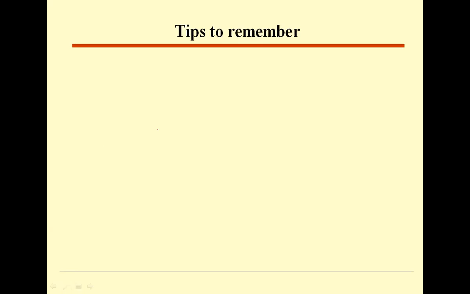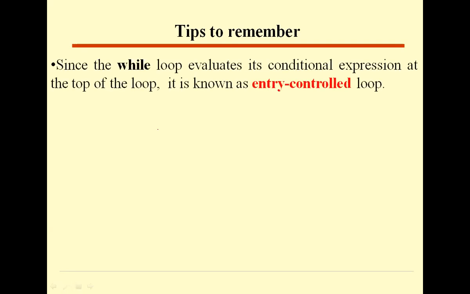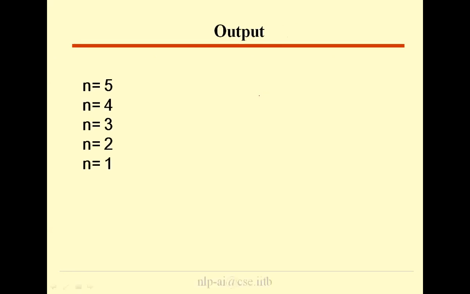Now some important points to remember whenever we use these control statements. Regarding the while statement, the while loop evaluates its condition at the top of the loop. That means at the beginning of the loop, it is checking the condition. That's why it is called an entry controlled loop. That means whether the loop has to be entered or not is decided at the entry itself.